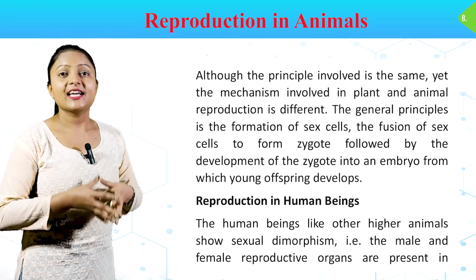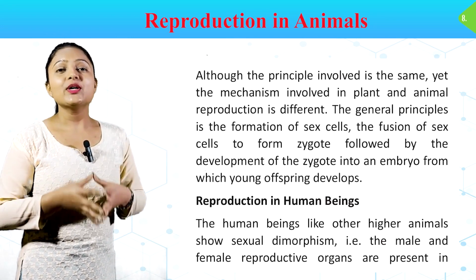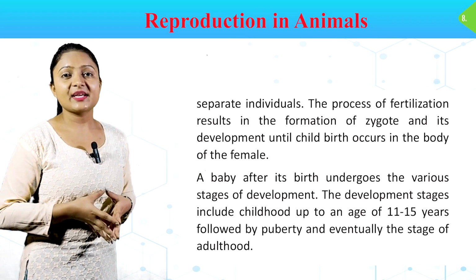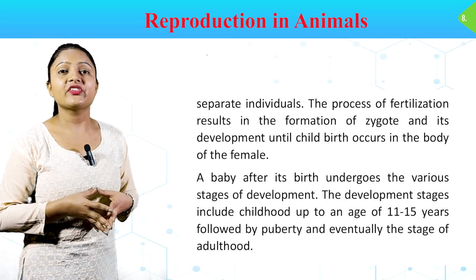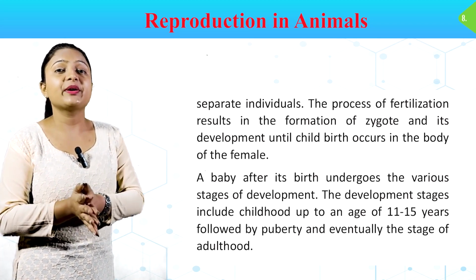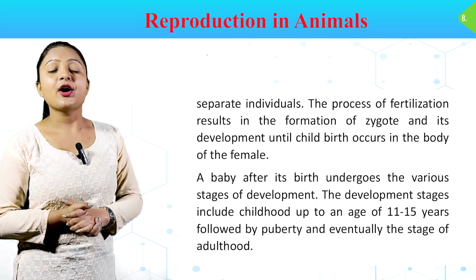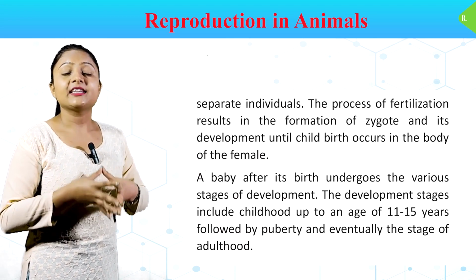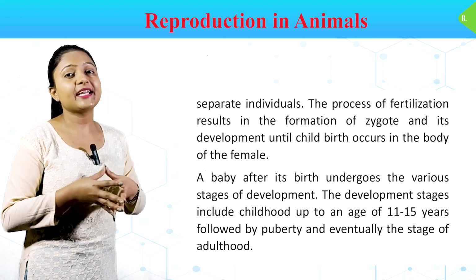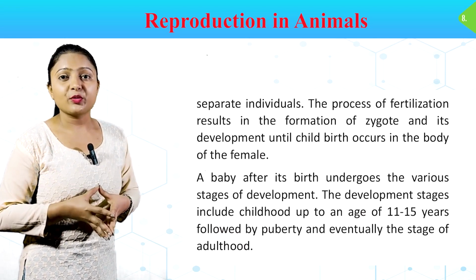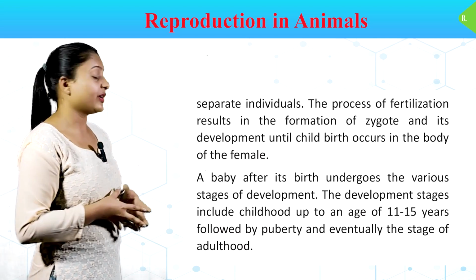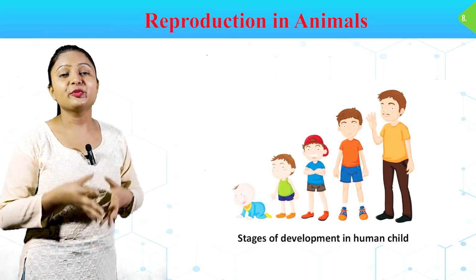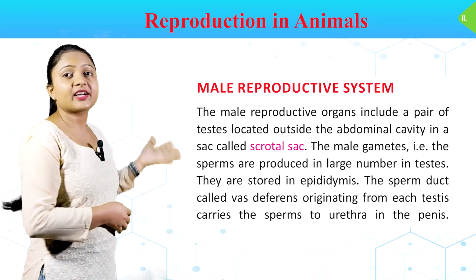Reproduction in human beings. The human beings, like other higher animals, show sexual dimorphism. That is, the male and female reproductive organs are present in separate individuals. The process of fertilization results in the formation of zygote and its development until childbirth occurs in the body of the female. A baby after its birth undergoes the various stages of development. The development stages include childhood up to an age of 11 to 15 years, followed by puberty and eventually the stage of adulthood. In this image, you can see the stages of development in human child.